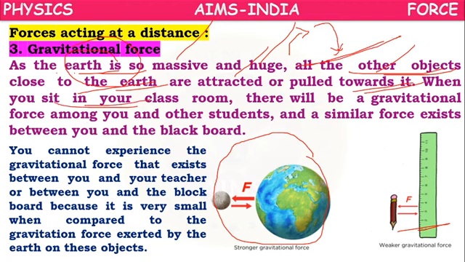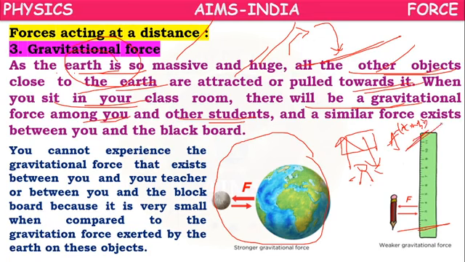But when you sit in your classroom, there is a gravitational force among you and the other students, or between the blackboard and you. There is an attraction force, but the blackboard will not come to you, or you will not go to the blackboard, because the attraction force is very, very small.